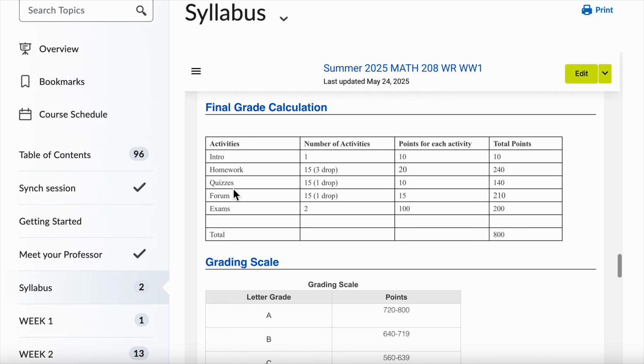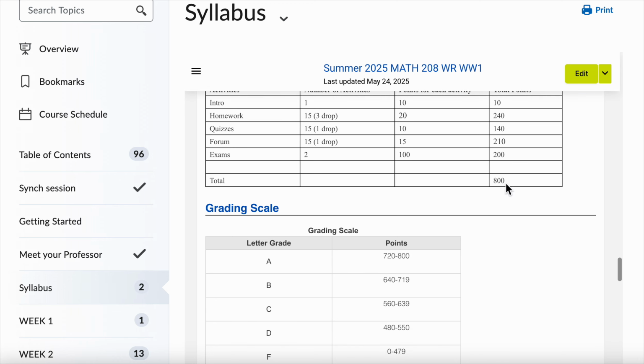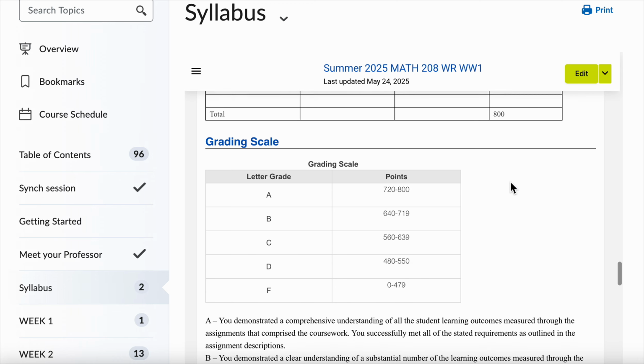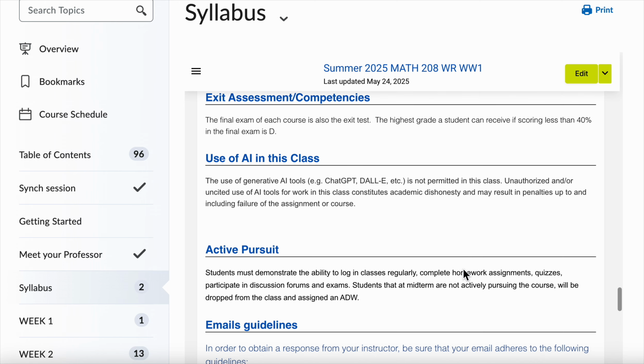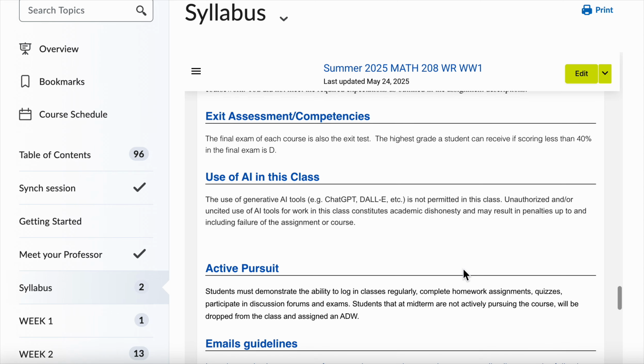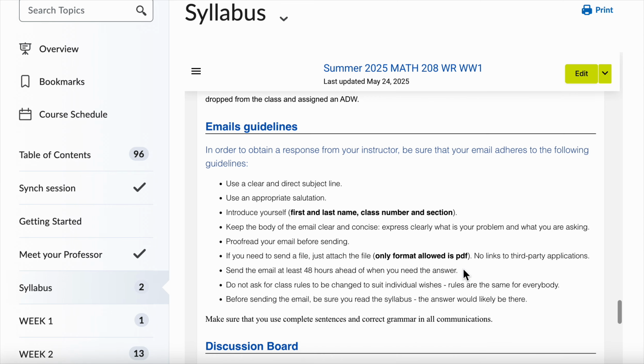You have here these things that I mentioned before: homework, quizzes, and forum, how much is the value of each one, how many they are, what the total points are. The total points in this class is 800, and if you get 720 of them, you will get an A, etc. So read all the details of the policy in the syllabus.